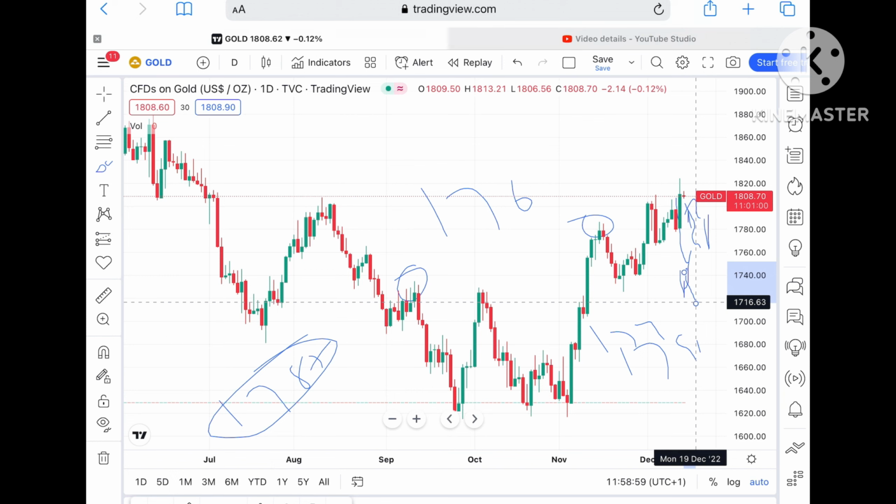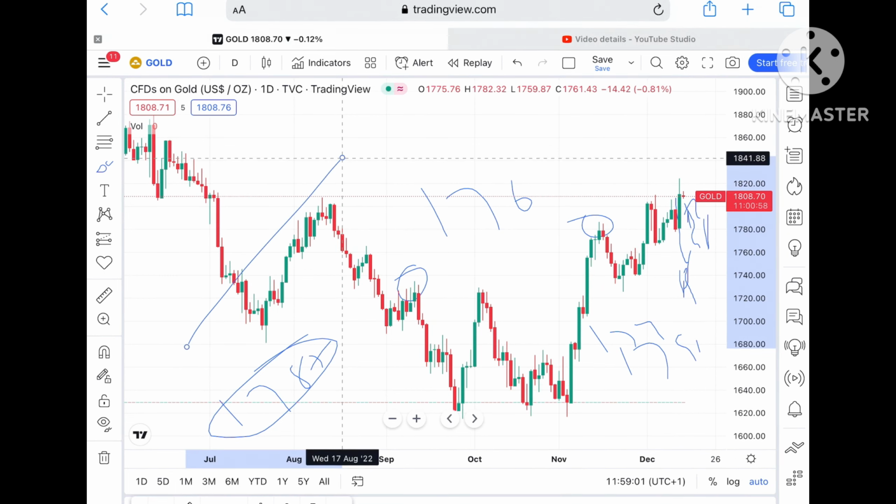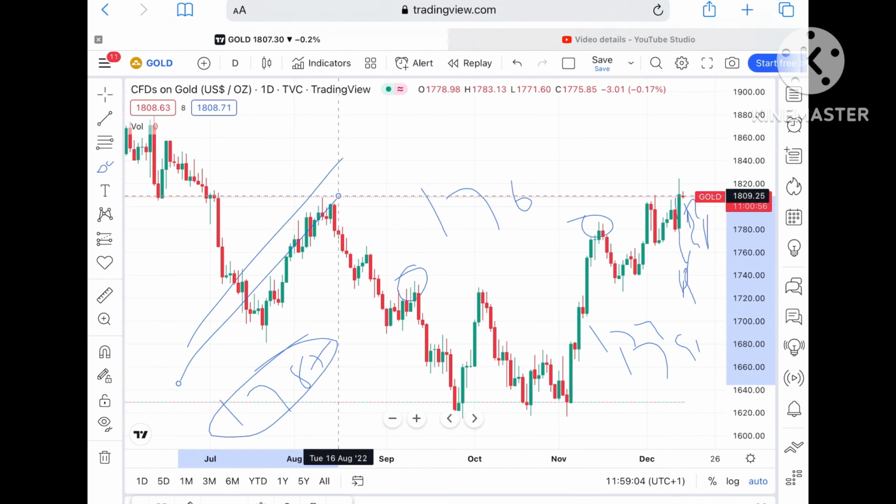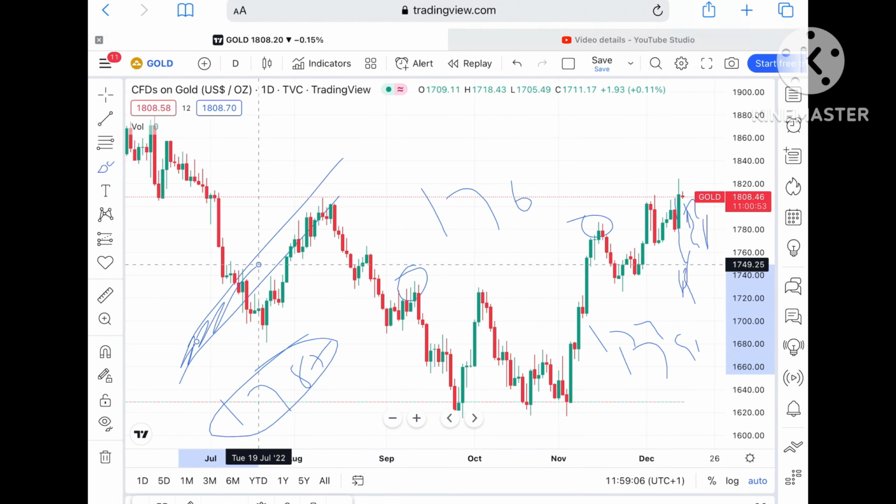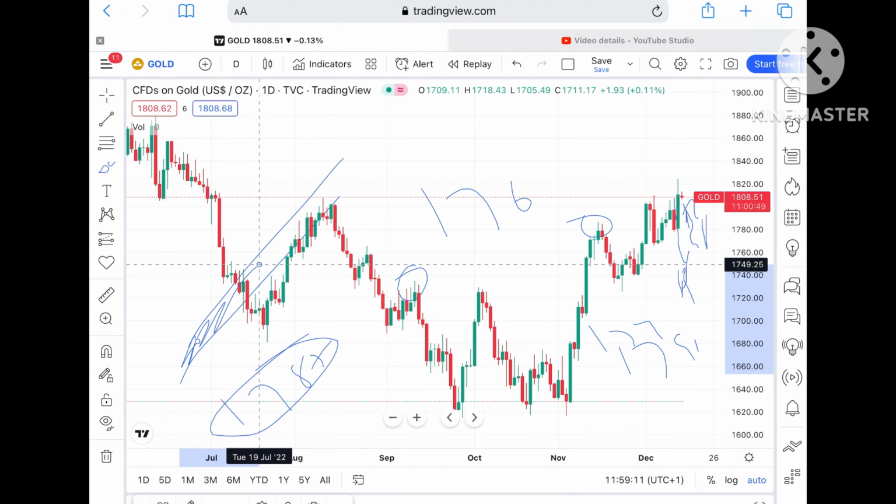So you have to keep this in mind and understand something. Suppose you are in profit, you should always exit in profit, so that your profit does not get wiped out. This is some of the things which I teach in my workshop.